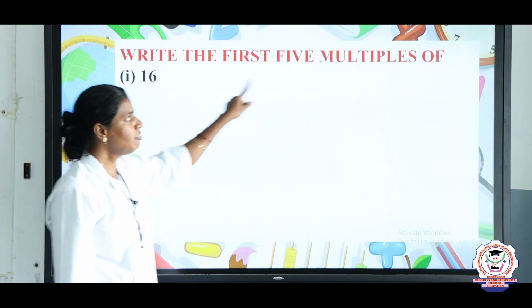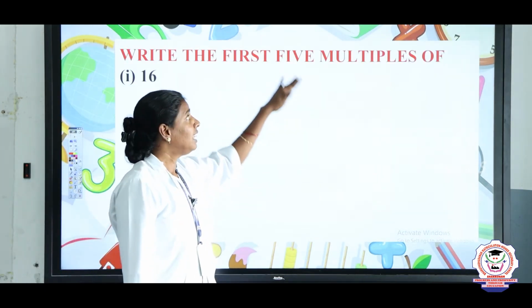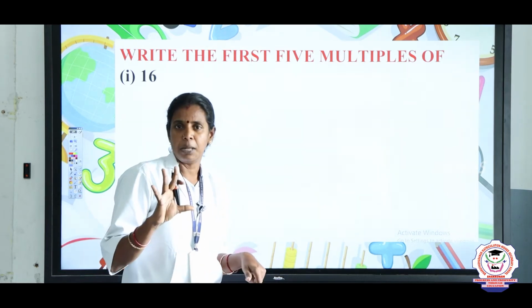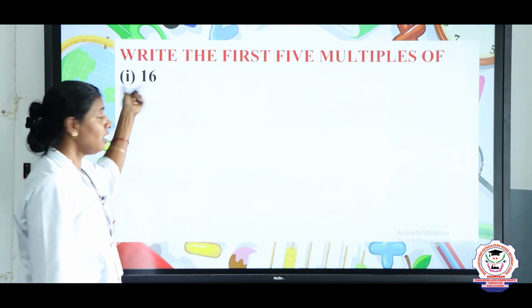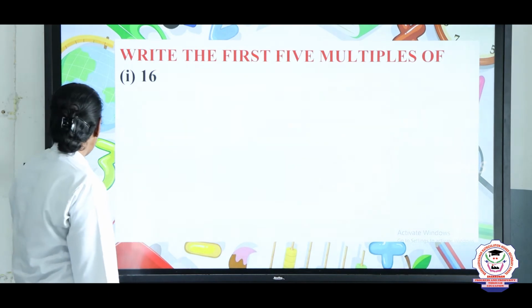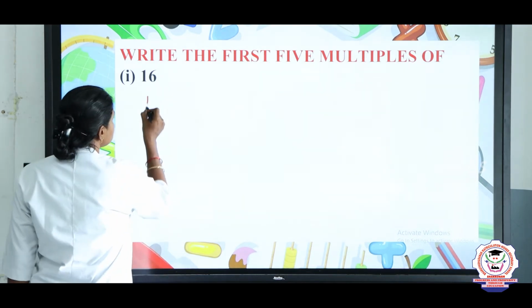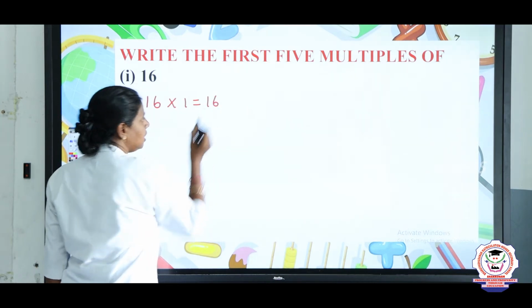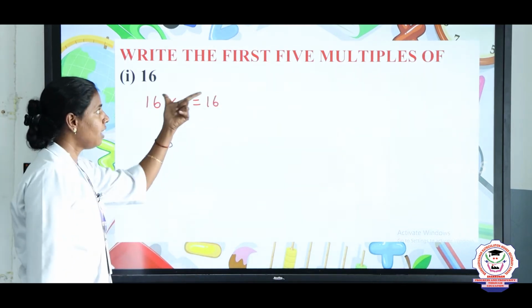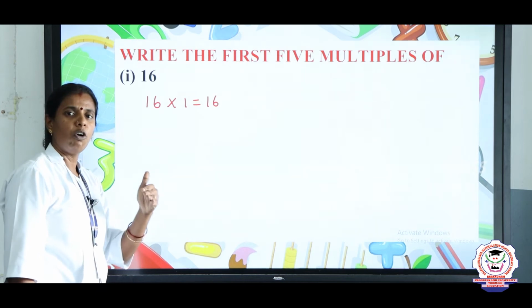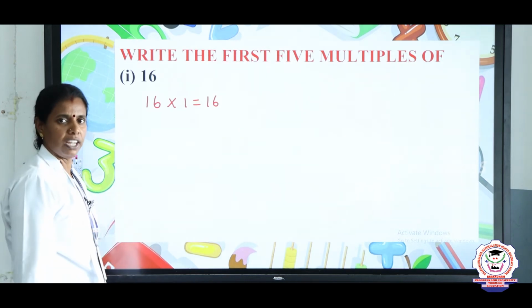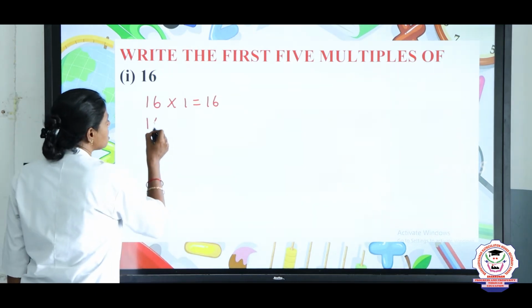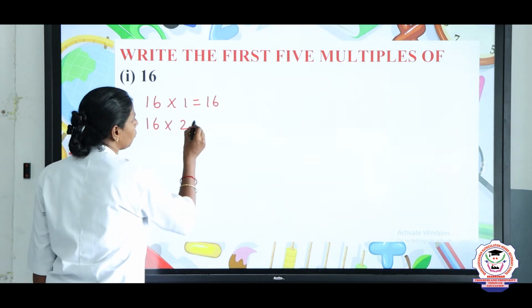Write the first 5 multiples of 16. Here they ask you to write only 5 multiples. So we are going to use the 16 table. 16 ones are 16. The first 5 means 1, 2, 3, 4 and 5. Now, 16 into 2.